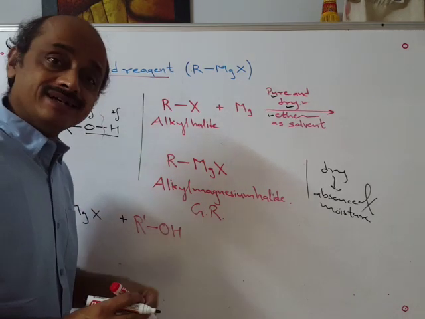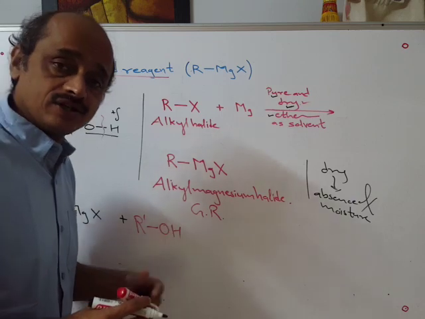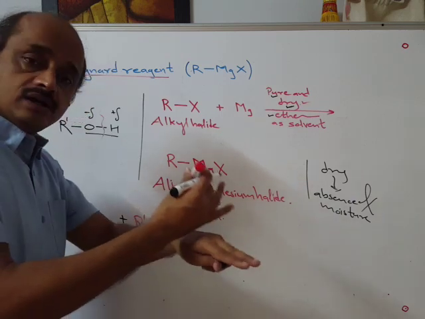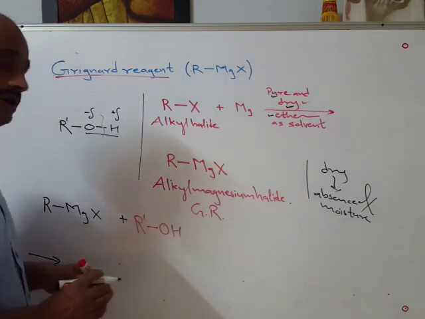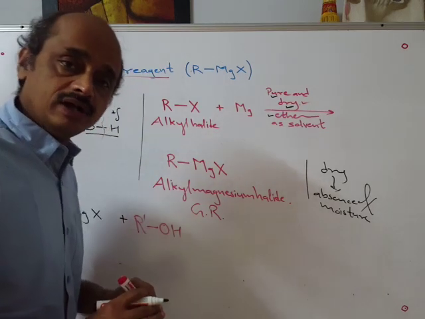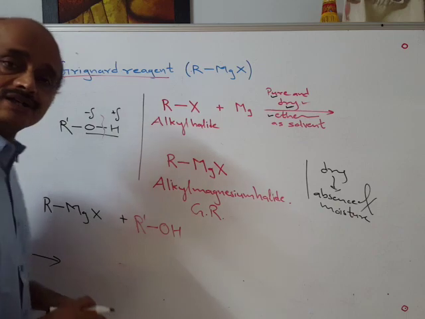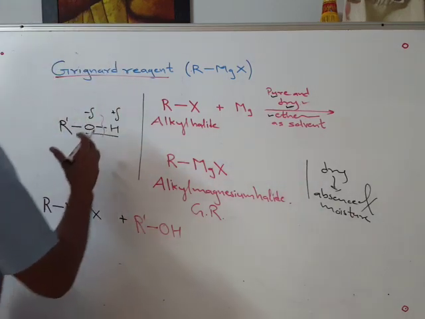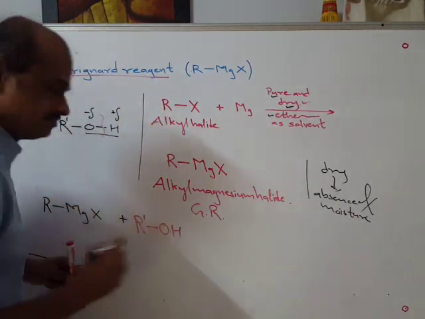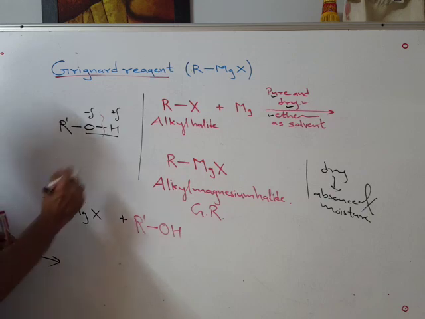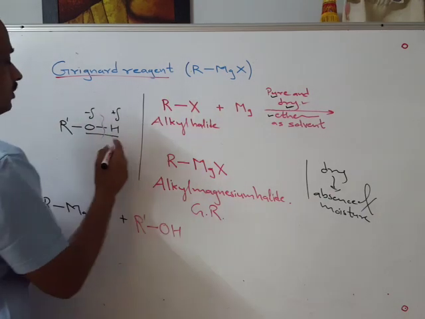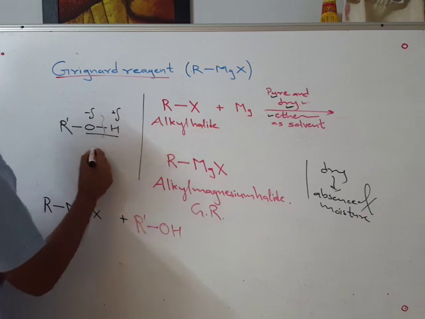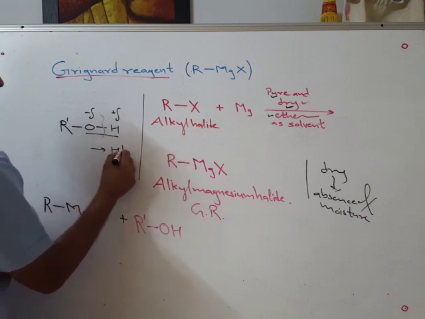Alcohol itself is not like HCl or other acids or acetic acid, which when dissolved in water undergo ionization to H plus and Cl minus. Alcohol itself is not an acid. When dissolved in water, there is no ionization, although it is polar. But with certain reagents like sodium, heterolytic breaking of the OH bond takes place and hydrogen goes out in the form of H plus ions.